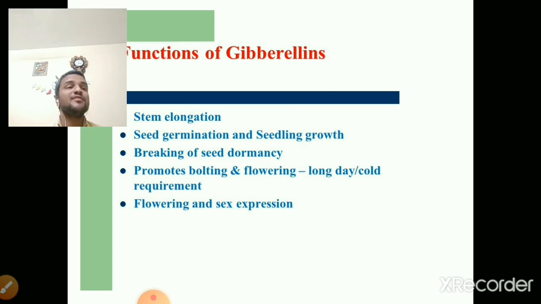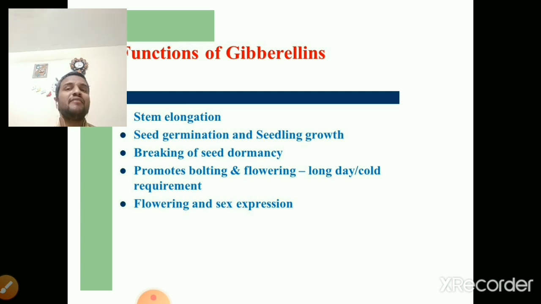So what is seed dormancy? It is the inactive period of the seed from the harvest to the germination, and that inactive period is called the dormant period. And gibberellin will break the dormancy of the seed. How will it break it?